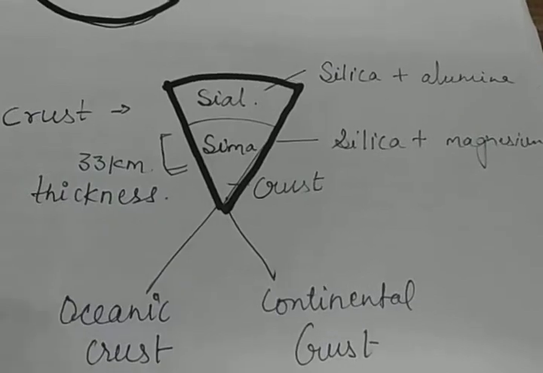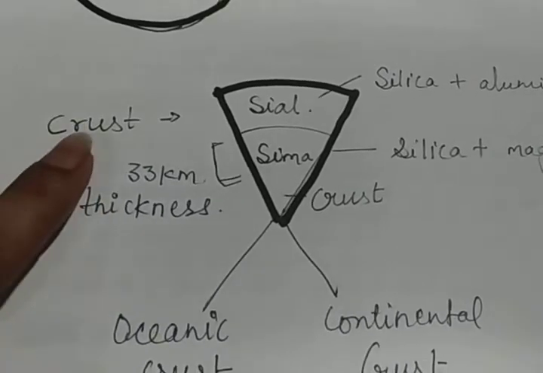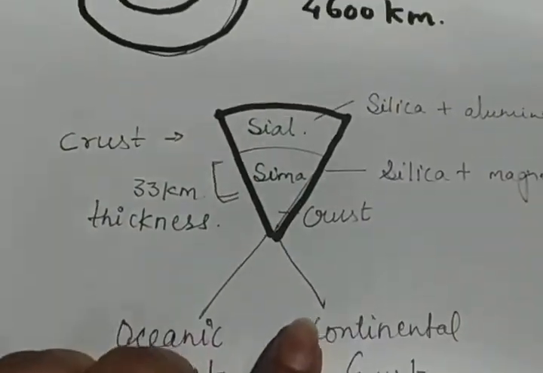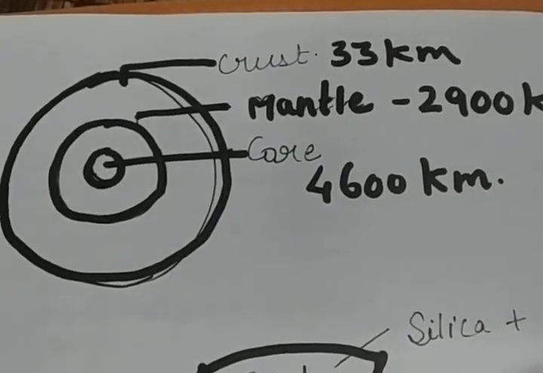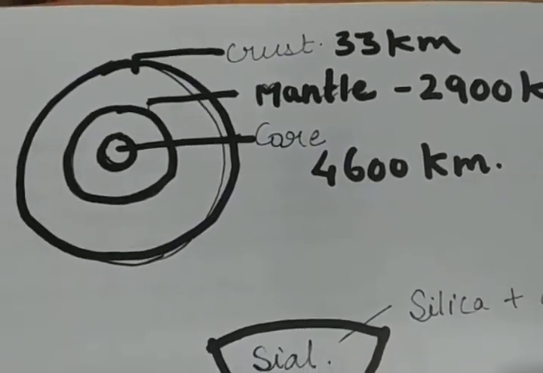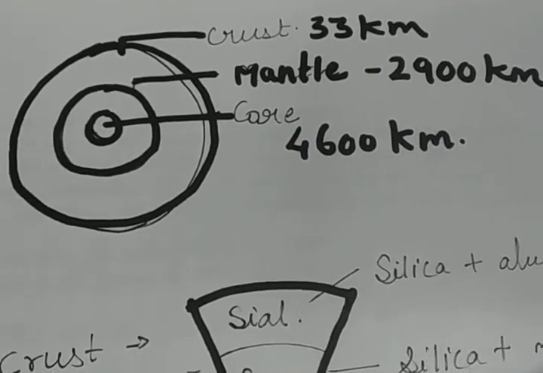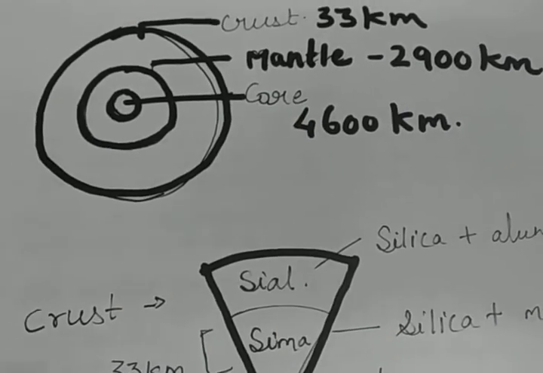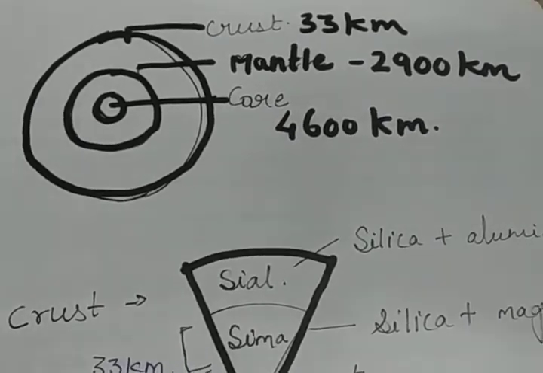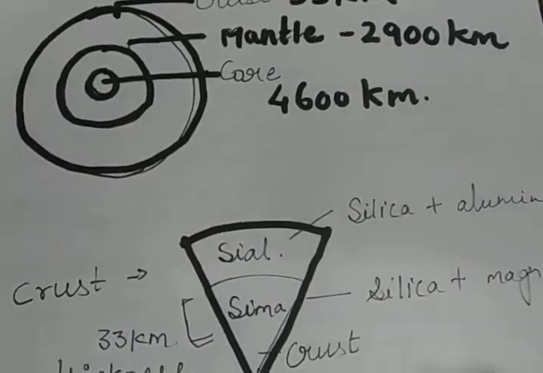So children, it's important for you to understand that this is the crust and this is the description of the crust. Then we will study about the mantle, then we'll describe it with the help of a diagram. Mantle जो है वो just below the crust होता है. So children, let's understand this thing with the help of diagram. ठीक है. So we'll continue this topic in our next lecture.